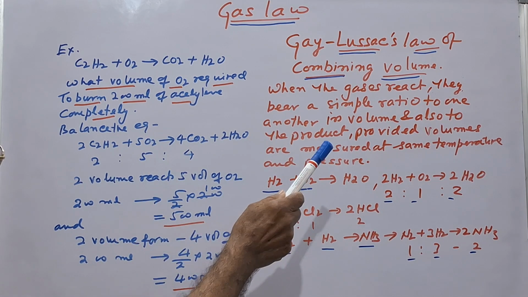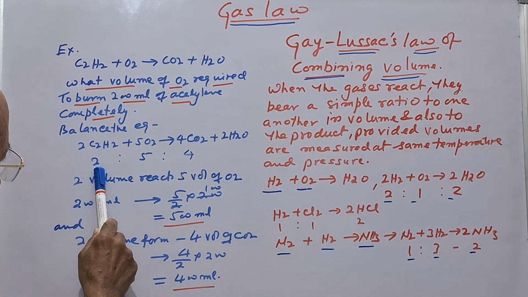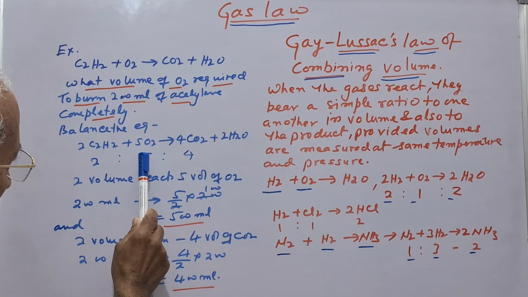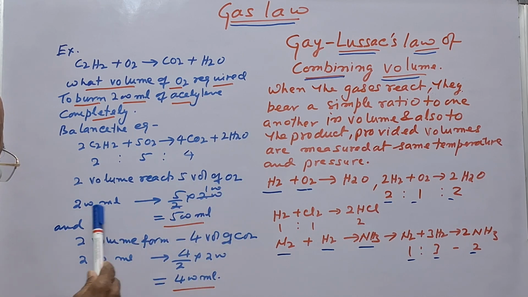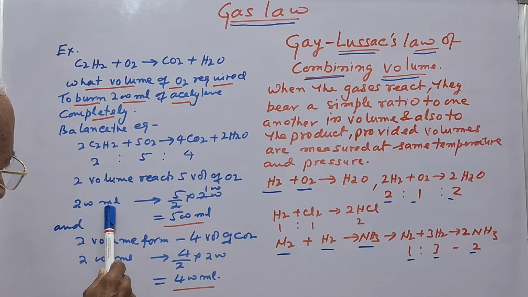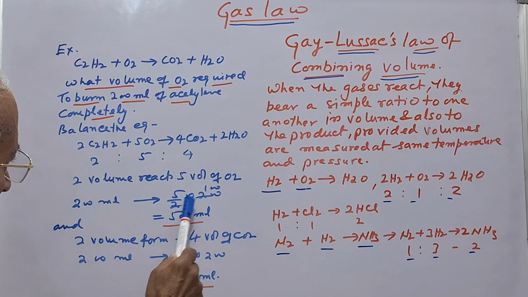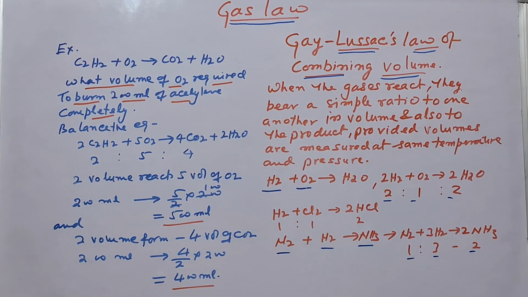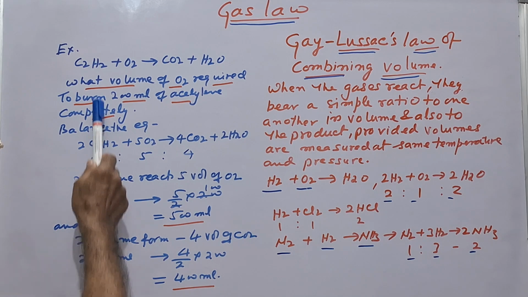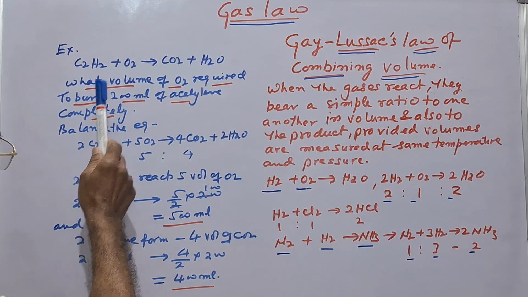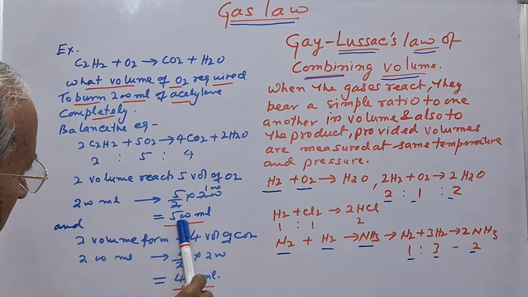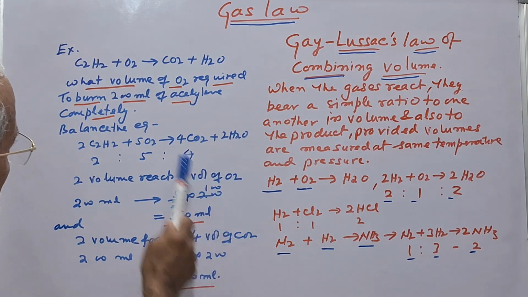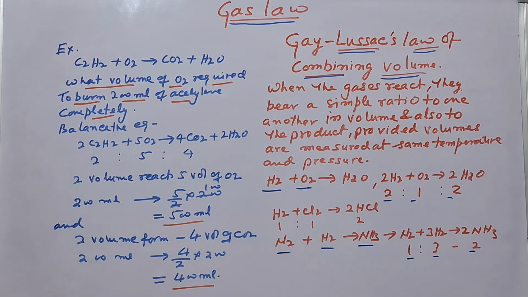Now 2 volume reacts with 5 volume of oxygen, then 200 ml will react with 5/2 into 200, that is 500 ml of oxygen. So 200 ml of acetylene requires 500 ml of oxygen for complete burning.